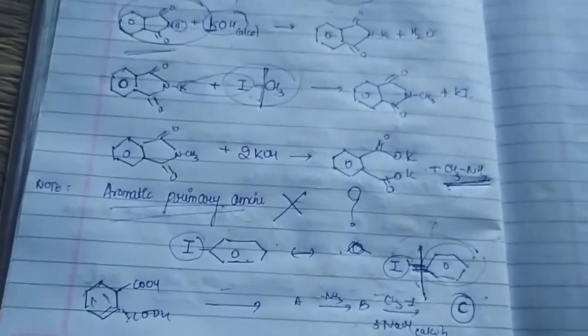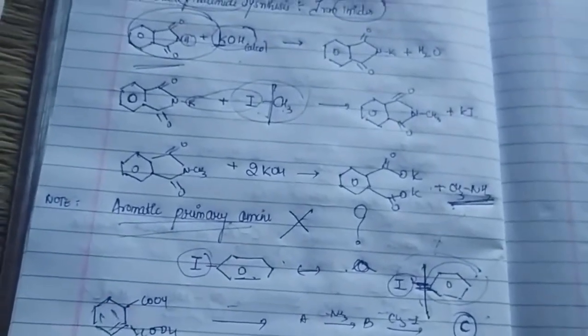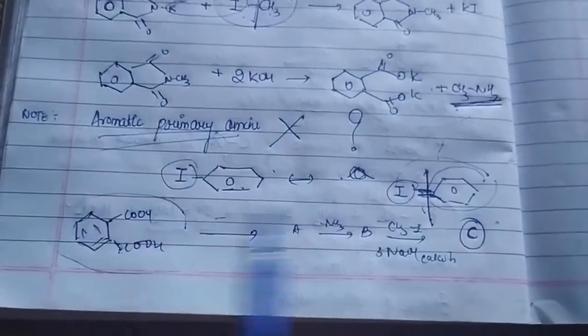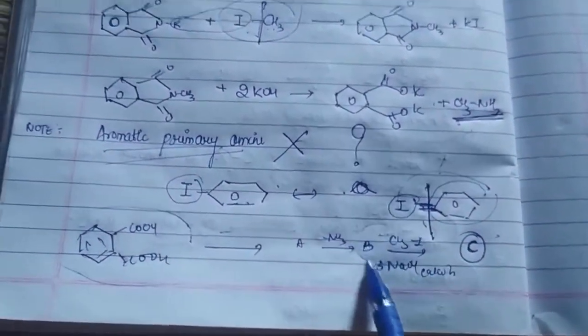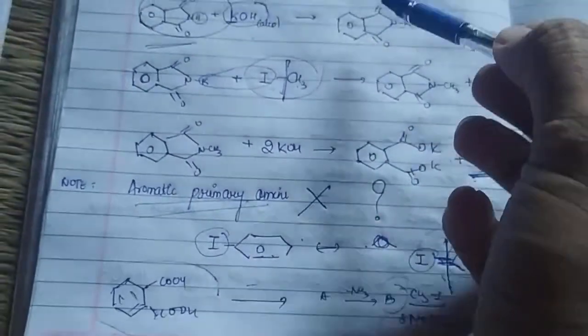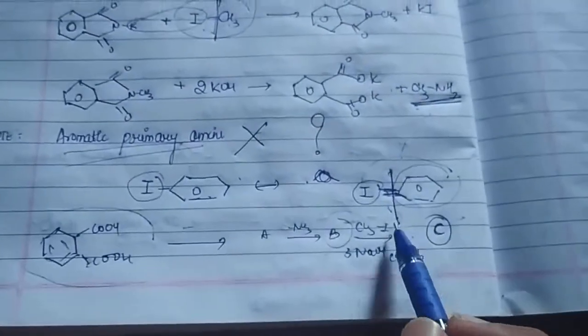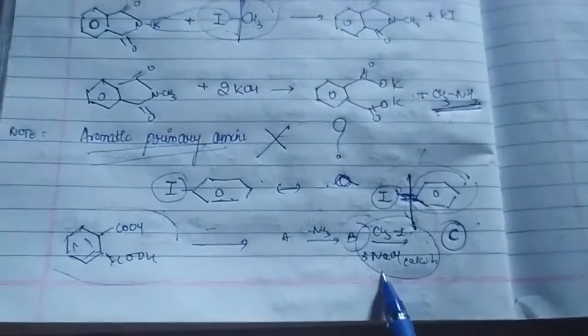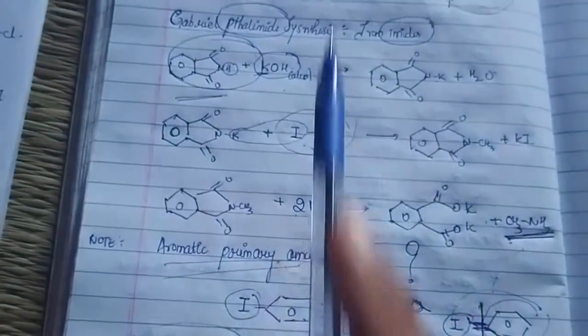So what we have done is combine the chapter of carboxylic acids with amines. You can just see how you can convert phthalic acid to phthalimide. Once you obtain this phthalimide, whatever we have seen in the Gabriel phthalimide synthesis, the same reagent we have used. Instead of KOH, I have used 3 moles of NaOH here. What we want is 3 moles: here 2 moles, here 1 mole.